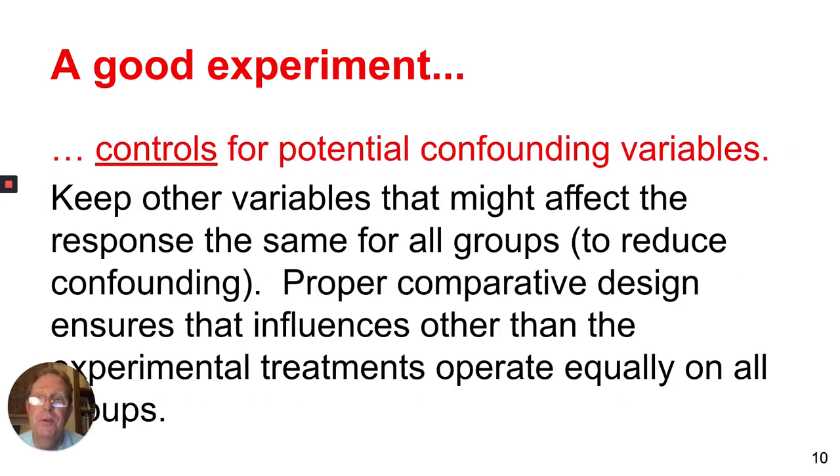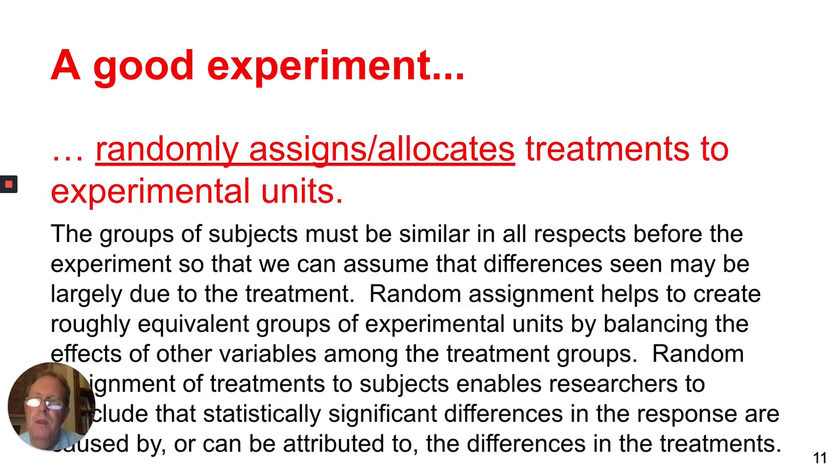A good experiment also controls for potential confounding variables. Keep other variables that might affect the response the same for all the groups to reduce confounding. A good experiment randomly assigns or allocates treatments to the experimental units. The groups of subjects must be similar in all respects before the experiment so that we can assume that the differences seen may be largely due to the treatment. Random assignment helps to create roughly equivalent groups of experimental units by balancing the effects of other variables among the treatment groups.